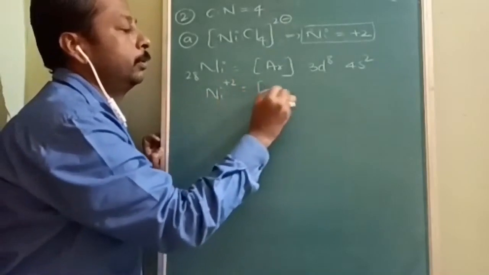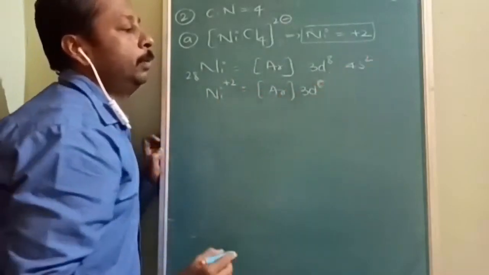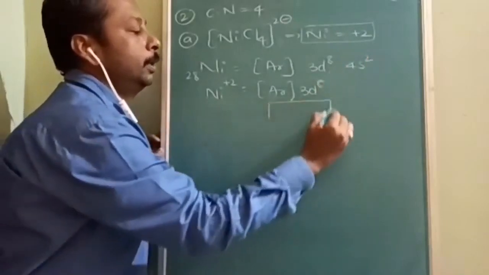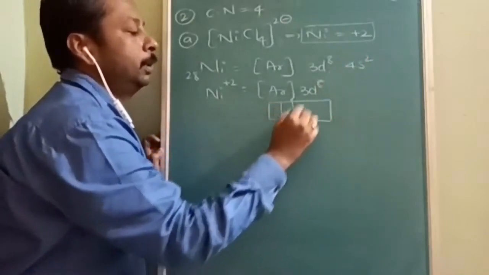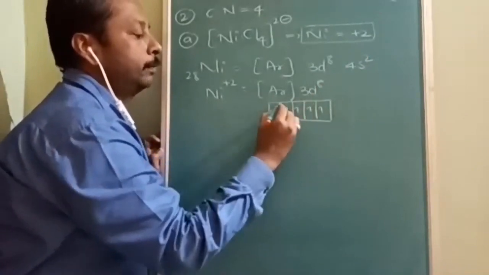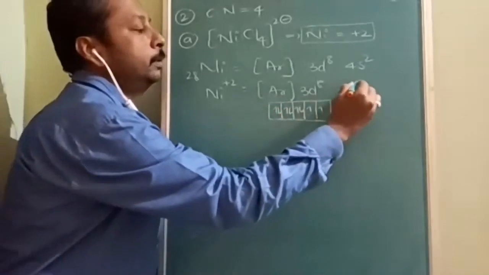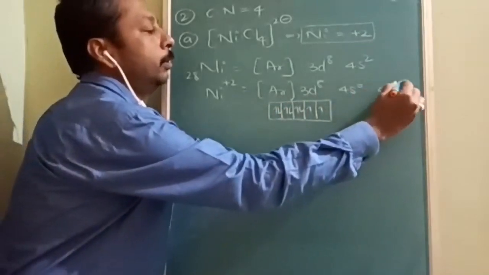Then it is going to be argon and 3d8, with the 4s electrons out. Here 1 2 3 4 5 6 7 8, and 4s is 0 and 4p also 0.